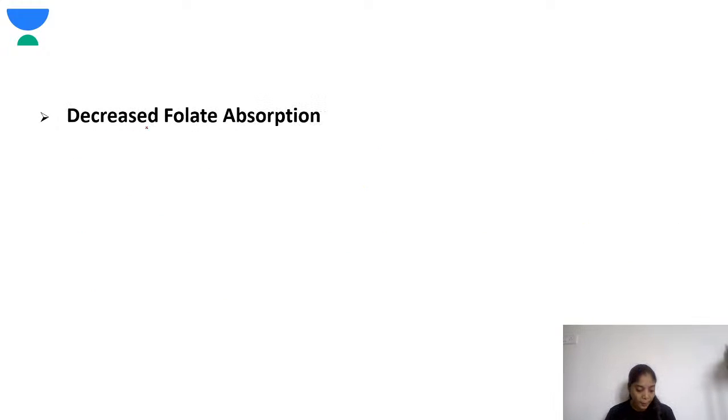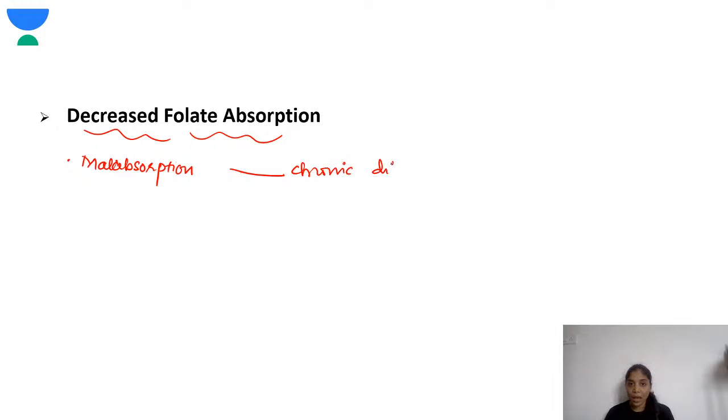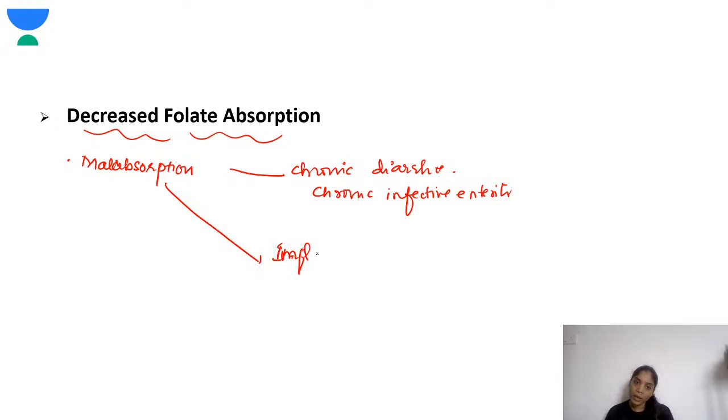Next, decreased folate absorption. Where do you see folate absorption being abnormal? It is seen in conditions where there is malabsorption. Where do you see malabsorption? There are certain chronic diarrhea states: chronic diarrhea or chronic infective enteritis, inflammatory bowel disease, which is inflammation of the intestine.